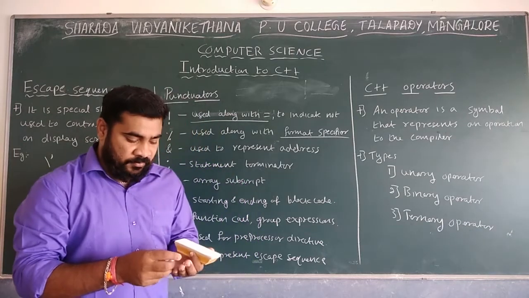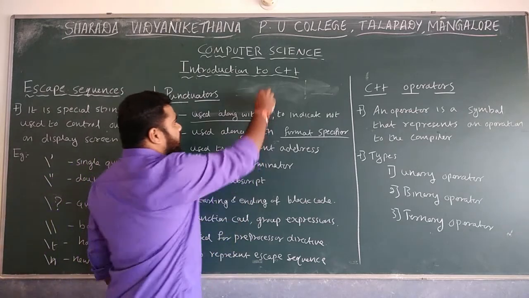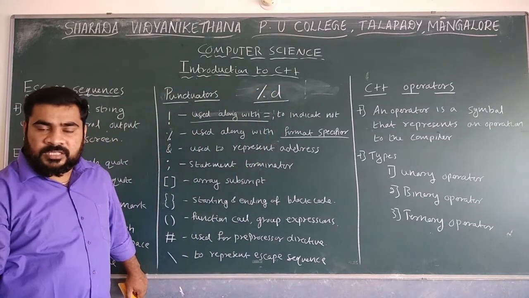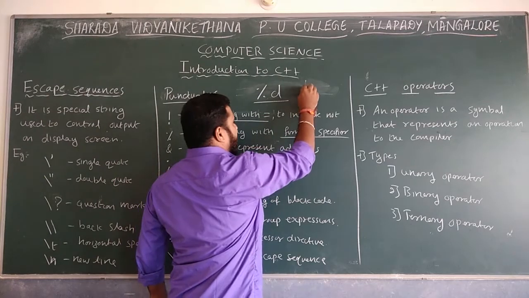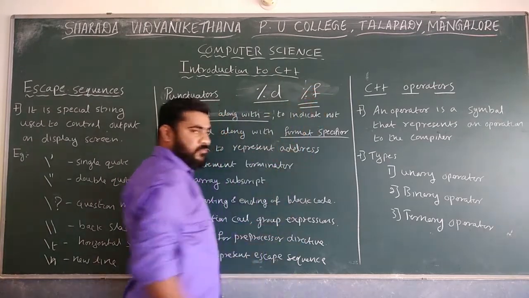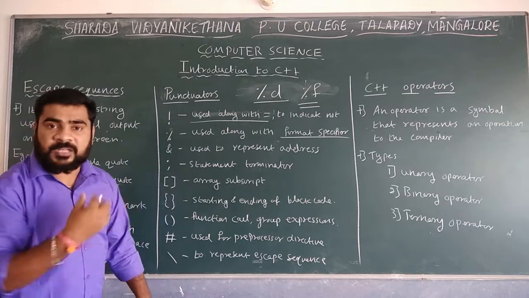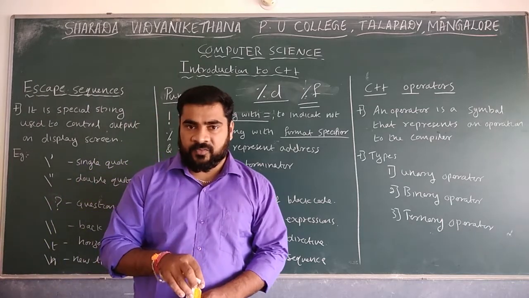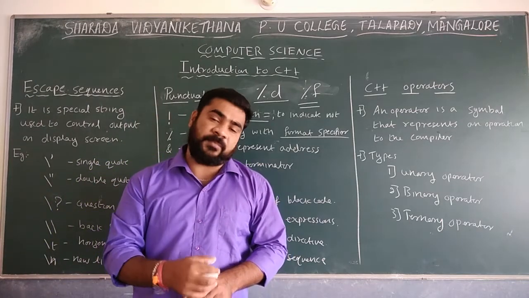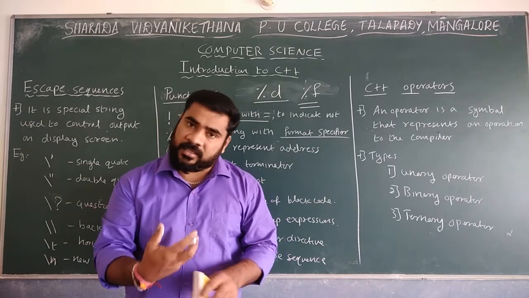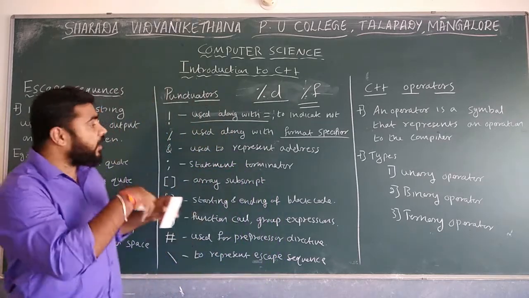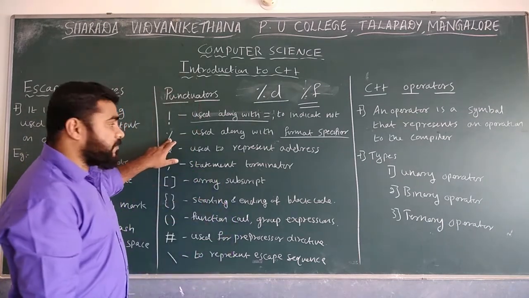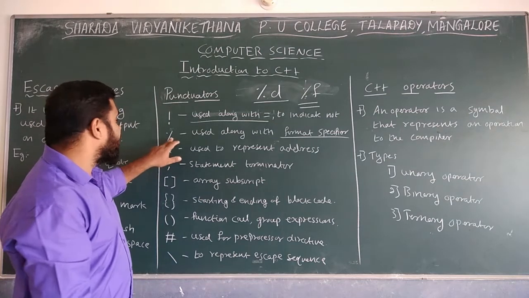Normally in C programming, this modulus d is for integers, and modulus along with f is for floating point values. This is actually known as a format specifier, which specifies the format of the data. If you take the data, it specifies which type it is, whether an integer, a floating point or a character. If you want to specify different formats, then the format specifier is used.